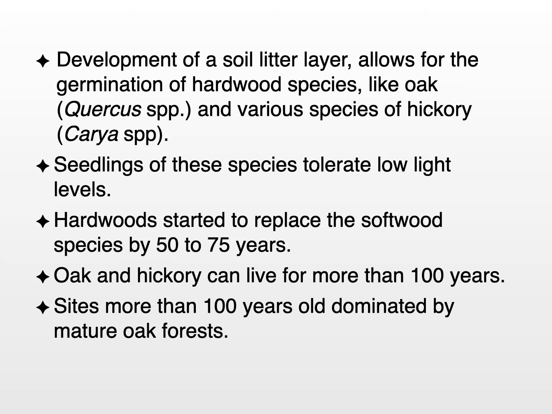So their canopies were much thicker, allowed less light to penetrate. They were a little taller than the pine species, and the pine species began to die out because they just weren't receiving enough light for photosynthesis. Oak and hickory can live for more than 100 years, and sites more than 100 years old were dominated by almost pure mature oak forests with other hardwood species like hickory located with them.